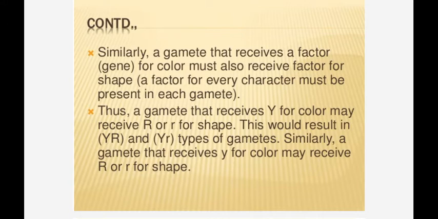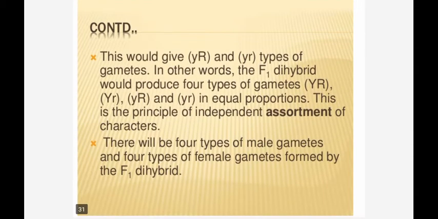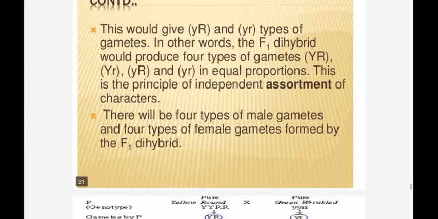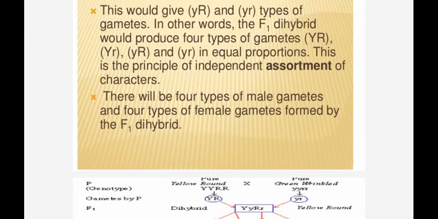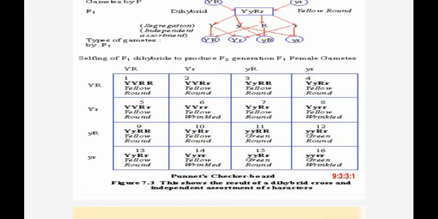This would result in capital Y capital R and capital Y small r types of gametes. Similarly, the other gametes receive small y capital R and small y small r. I already told you, this is the principle of independent assortment. Four types of male gametes and four types of female gametes are formed in the F1 dihybrid. See here, you can see they are sorted independently.